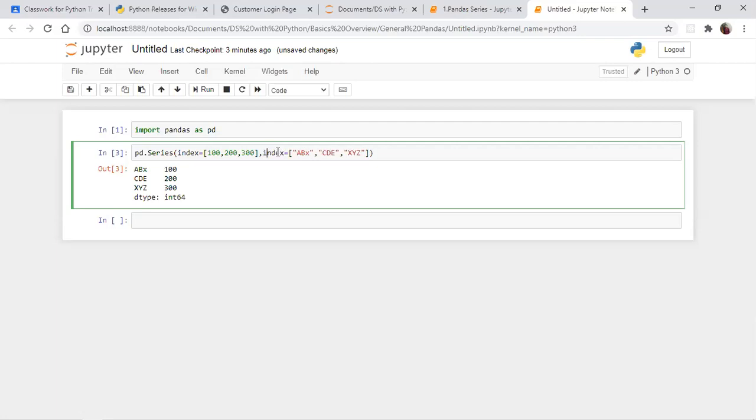Sometimes when we are editing, it behaves like this.